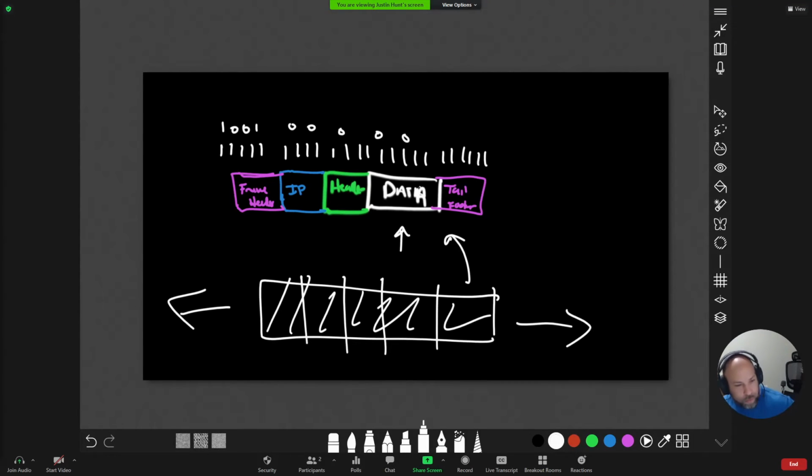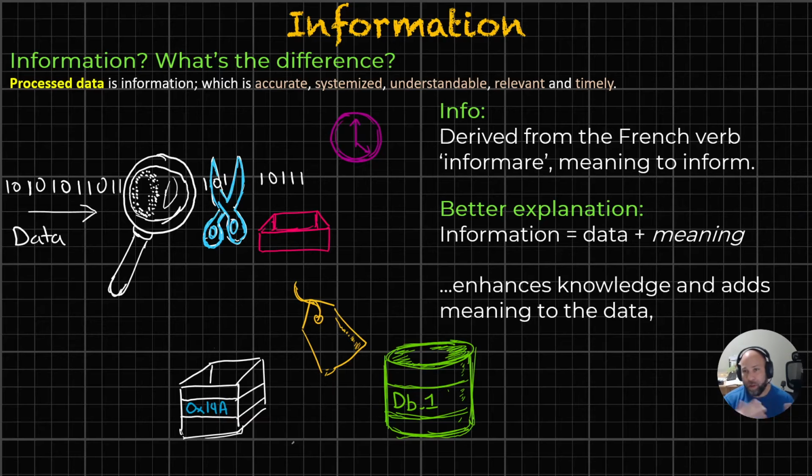All right, so we're back to talking about the concept of information, data being a huge stream. We chop it up, we make it manageable as it goes through the OSI stack or as we're getting ready to store it, timestamp it, we make it organized, we tag it, we assign it a memory location, we put it in a reservoir, some kind of repository to be taken back later, and that's information. It's not willy-nilly ones and zeros. Now it's nice, neat with a bow on it so it can be retrieved, cataloged, or otherwise used.